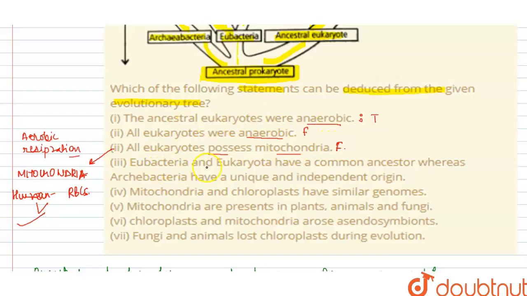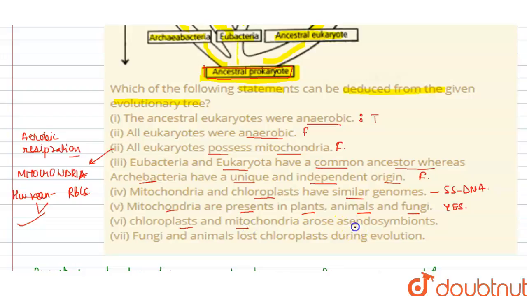Next, Eubacteria and eukaryotes have a common ancestor, whereas Archebacteria are unique and independent in origin. No, everyone originated from the common ancestor, that is the ancestral prokaryote. So this statement is false. Mitochondria and chloroplasts have similar genomes. Yes, they have single-stranded DNA. Mitochondria are present in plants, animals and fungi. Yes, they are present in plants, animals and fungi.